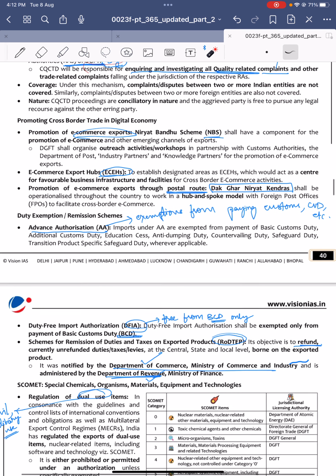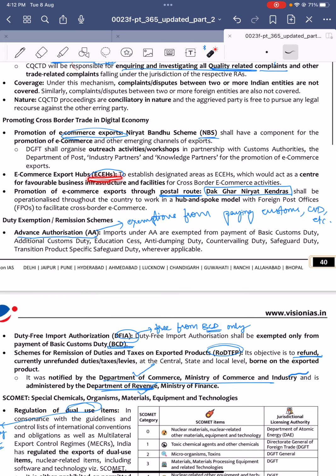Next, e-commerce export hubs. Export hubs are to promote infrastructure and business facilities for e-commerce activities. And next, promotion of e-commerce activities through the postal route, Dak Ghar Niryat Kendras. So this is also another important one. These Dak Ghar Niryat Kendras are nothing but promotion of exports through the postal route.